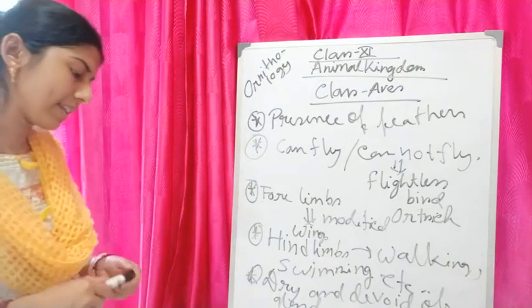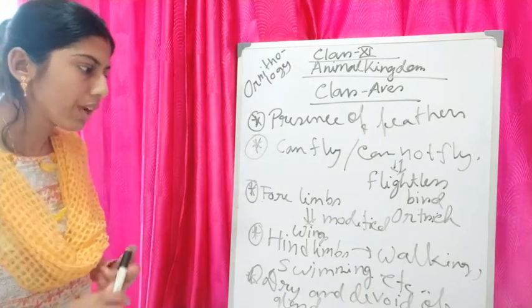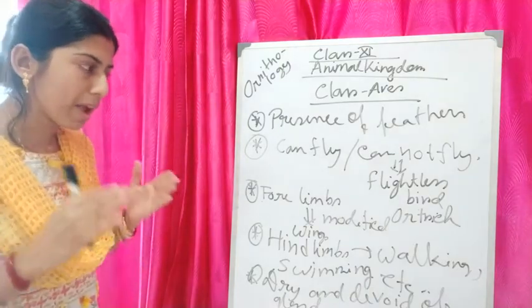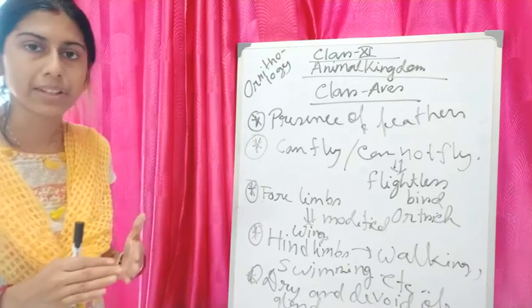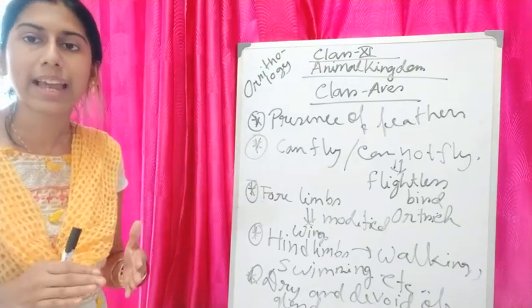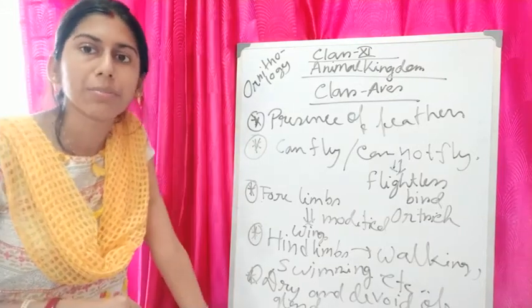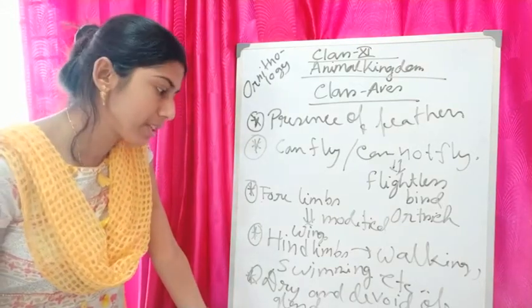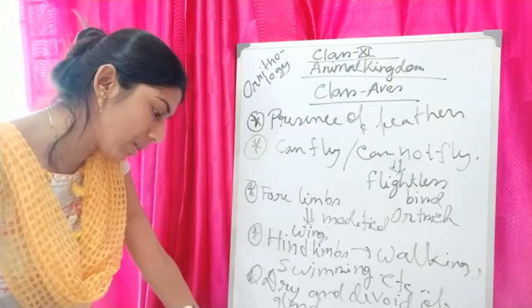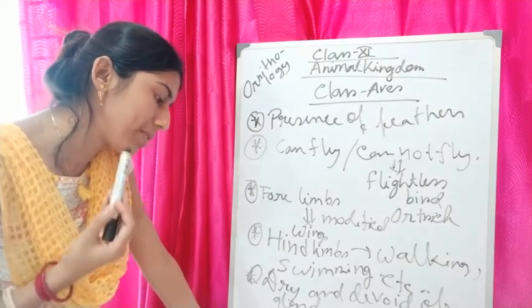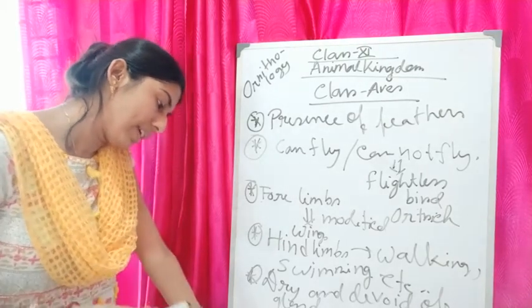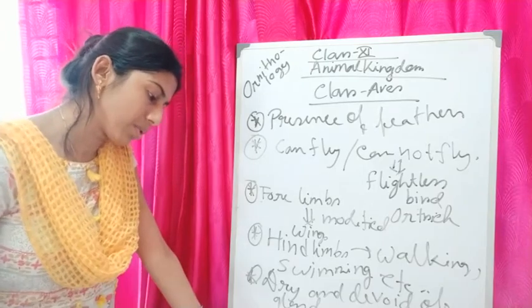It is present at the base of the tail, and it helps in nourishment of the body. That means it secretes some sort of oil.